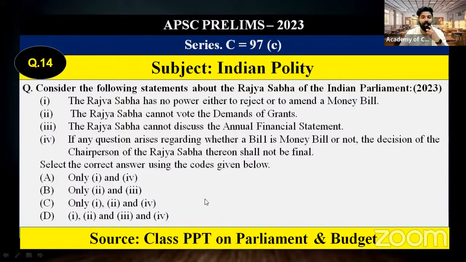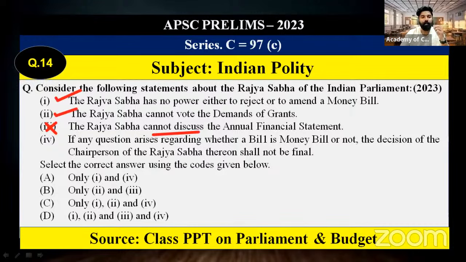Then, Rajya Sabha cannot discuss. Here, this particular statement is wrong. Rajya Sabha can discuss if it is related to the annual financial statement, the budget. The Rajya Sabha also participates in the discussion, but they cannot vote on the demand for grants because they are money bills. Rajya Sabha cannot vote. So 'cannot discuss' is the statement which is wrong.